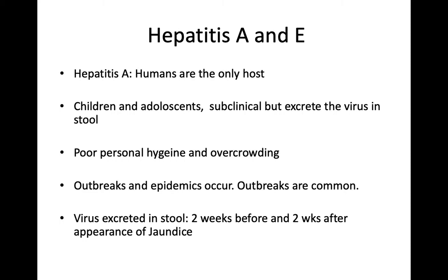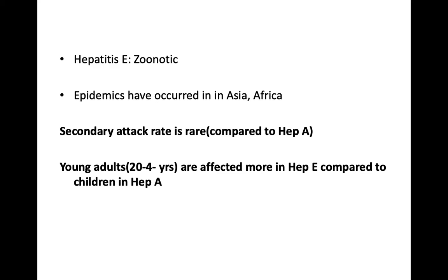Poor personal hygiene and overcrowding are the main reasons for transmission of hepatitis A and E viruses. Outbreaks and epidemics can occur, and the virus is excreted in stool about 2 weeks before and 2 weeks after the appearance of jaundice. Hepatitis E is also known to be a zoonotic condition. Mainly cats and dogs are involved. Epidemics have been seen in Asia and Africa and also in India, wherein more than 30,000 cases of hepatitis E were detected.